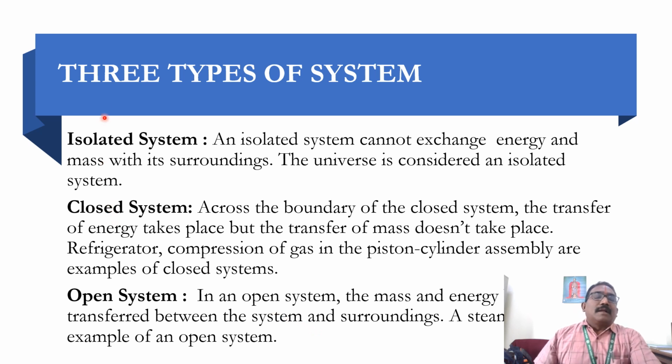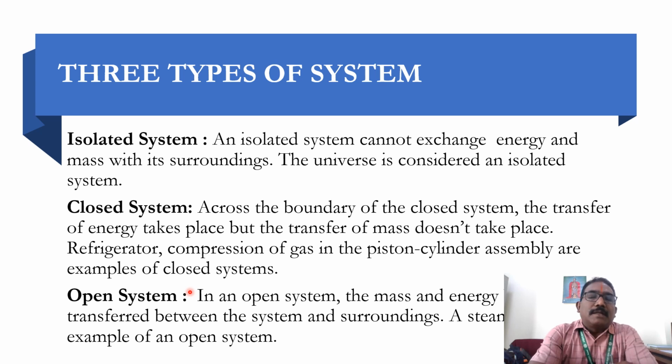So, there are three types of thermodynamical system. An isolated system means there is no exchange of energy and mass. In a closed system, only energy is exchanged, but the mass does not change. In an open system, both mass and energy transfer between the system and its surroundings. Are you able to understand? So what is a thermodynamical system?